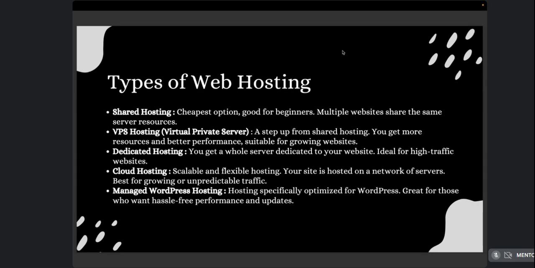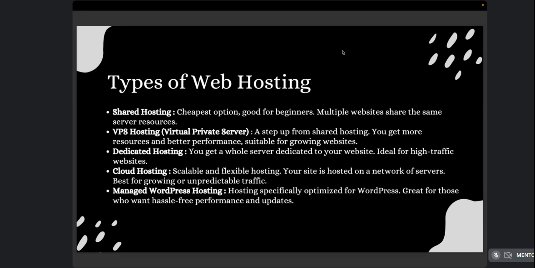Because you are given a whole 20 GB, it's your wish which website should use how much. Suppose website A is using more than 4 GB, then website B or C should definitely compromise. So this is the management which you have to do. You have the sole ownership of the resource management. So that would be a problem in shared hosting. That's why they are now giving something called a virtual private server.